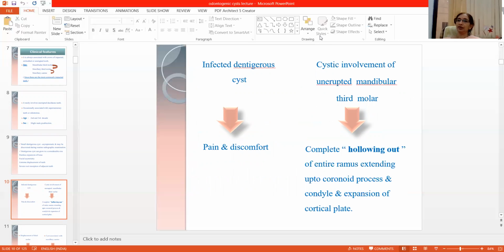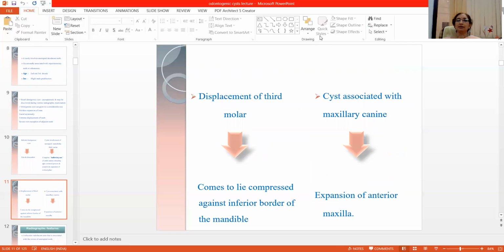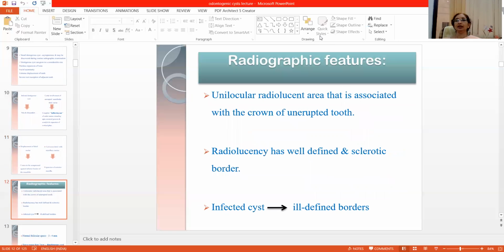The cystic involvement of the unerupted mandibular third molar causes complete hollowing out of the entire ramus, coronoid process and condyle, and there is expansion of the cortical plate. Now sometimes there may be a displacement of the third molar, which may lie compressed against the inferior border of the mandible. When these dentigerous cysts are associated with the maxillary canine, there is expansion of the anterior maxilla.